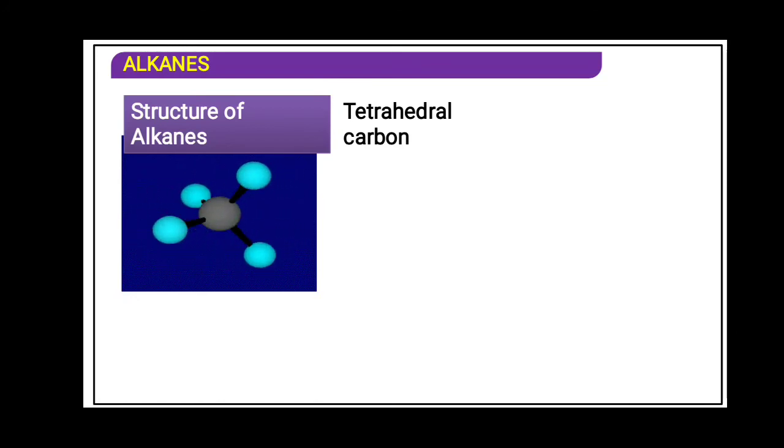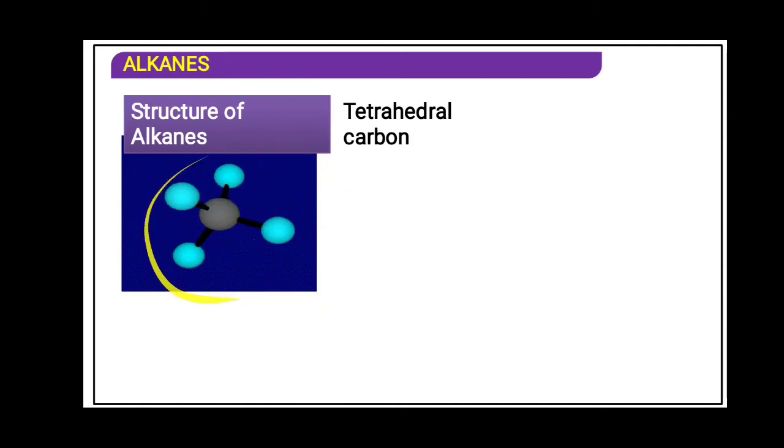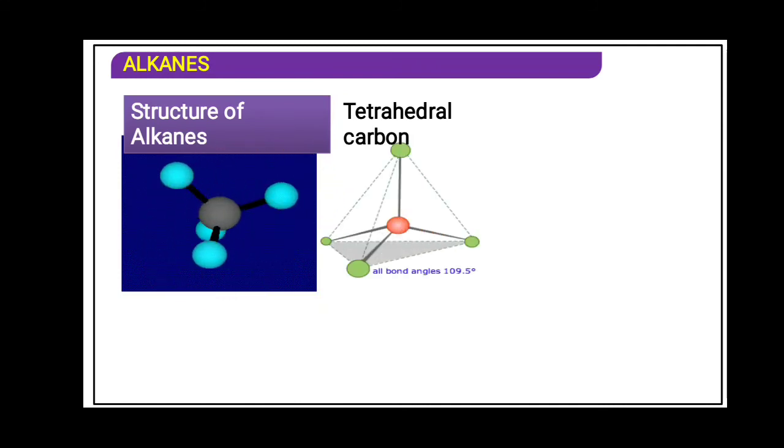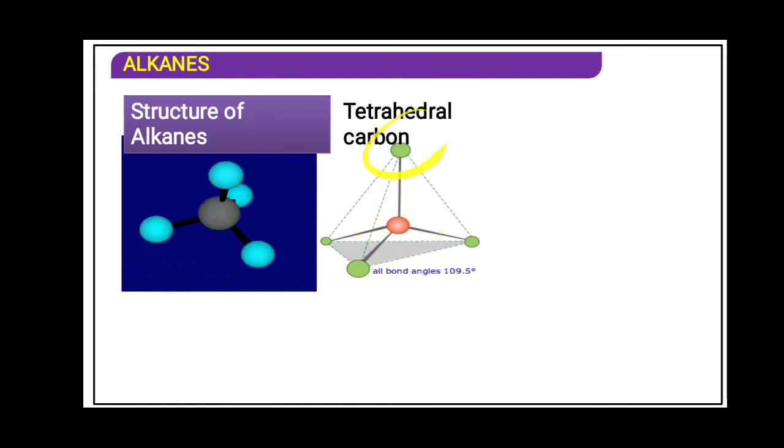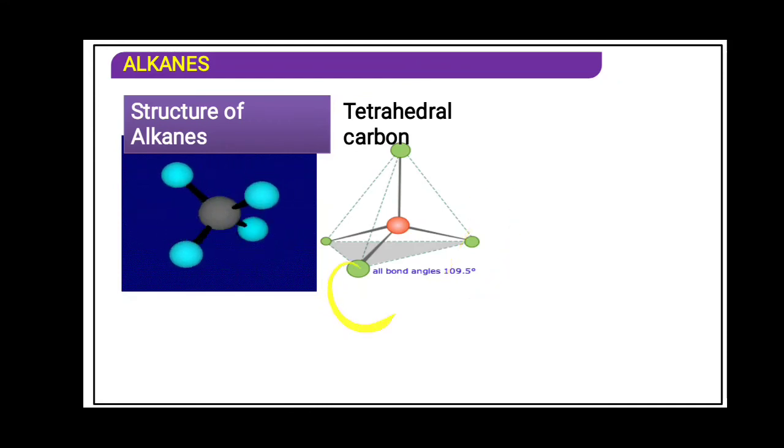You can see in the picture, 3-dimensionally it is moving. In this way, the pyramids of Egypt are standing. This is the base, this is the top one, and this carbon is in between in the pyramid. In this way, this is the structure of methane. This yellow-orange one is carbon, the green one is hydrogen. See, hydrogen, hydrogen, hydrogen.